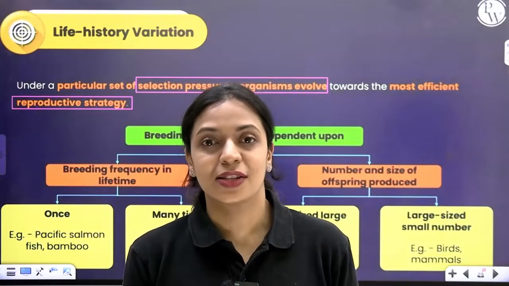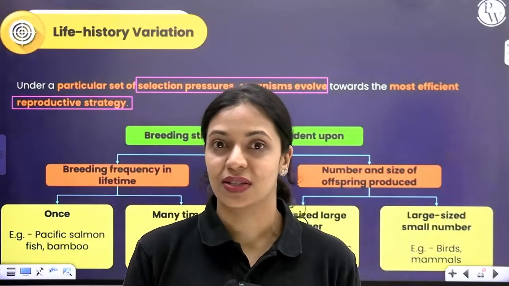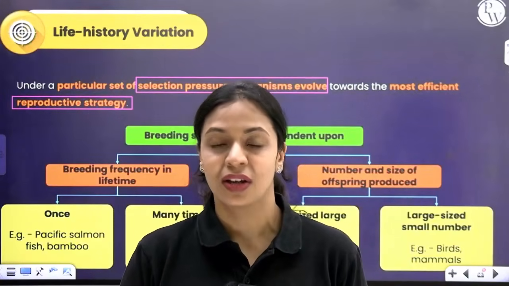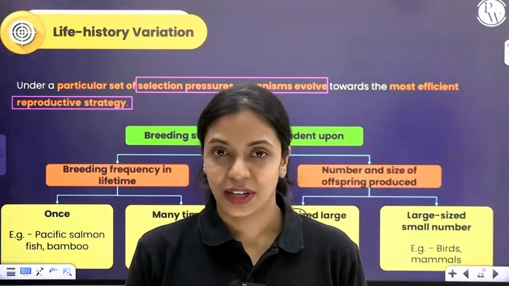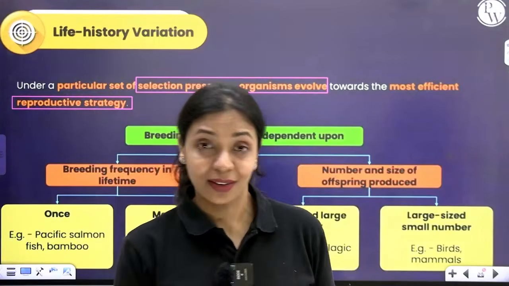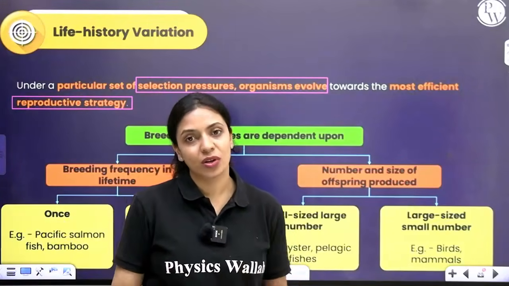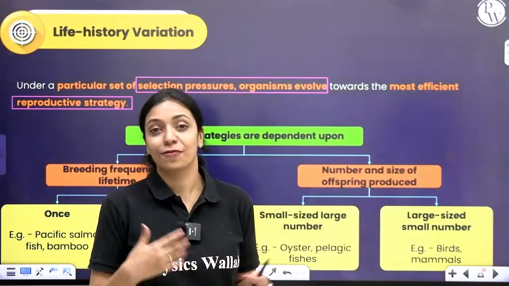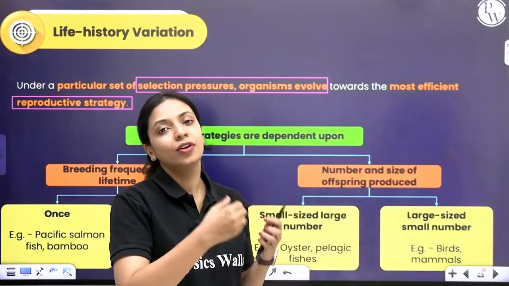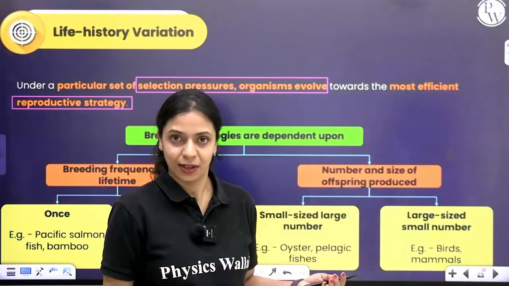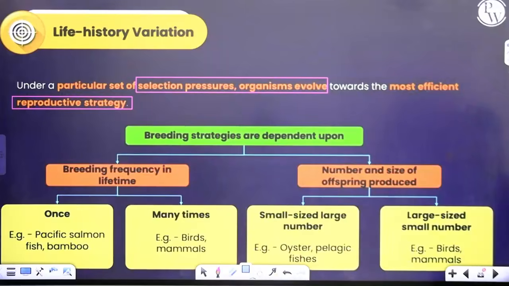Mothers have mammary glands to feed them. Even birds incubate the egg. After the egg hatches, till the bird learns to fly and fend for itself, the parent will go get food and feed it. All of that happens in some organisms. Again, why is it that way? Because over the course of evolution, different organisms have faced different selection pressures, and they have evolved accordingly to whatever suits them best. So that is what is called life history variation.